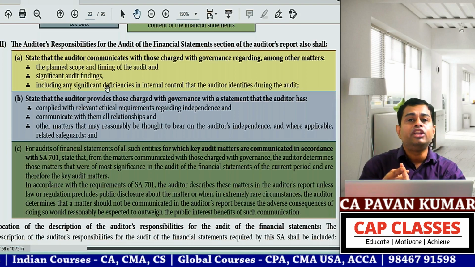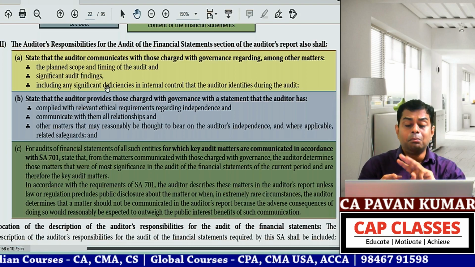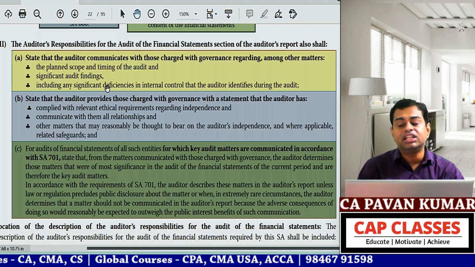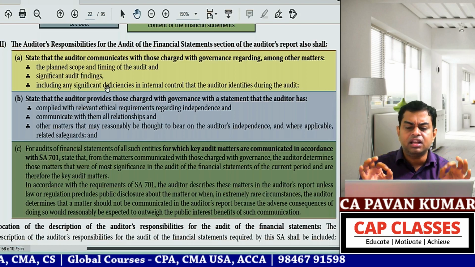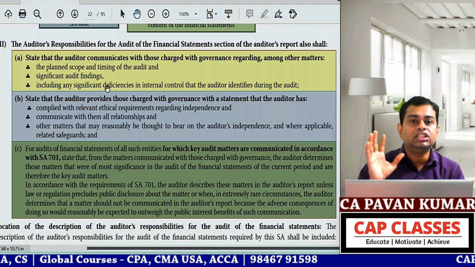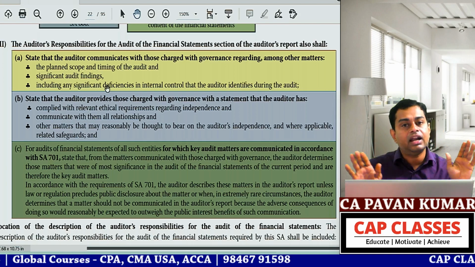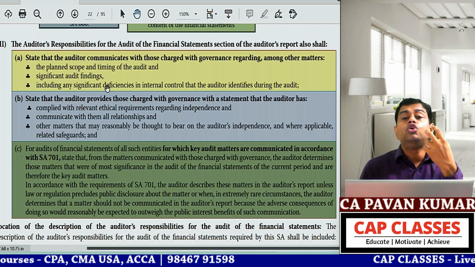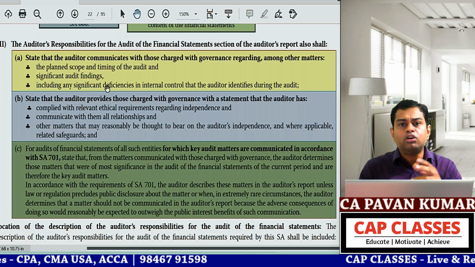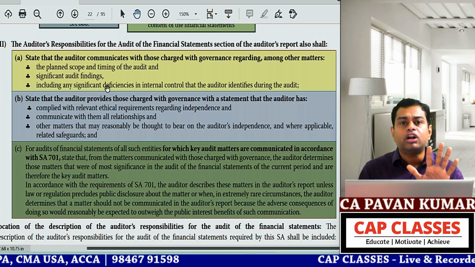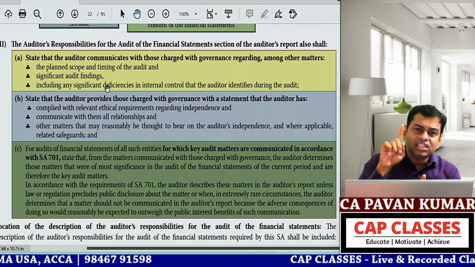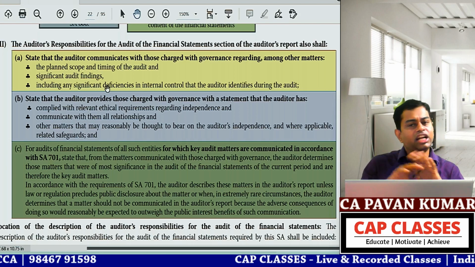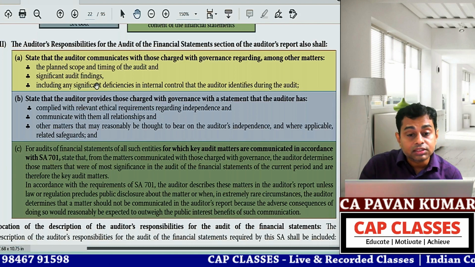My scope of the audit, my timing of the audit, my significant audit findings, my findings of significant deficiencies in internal controls, everything is communicated to those charged with governance. There is no secret. Everything is transparent. I cannot give you a 2000-page audit report, that is the reason I am giving you a 5-page audit report. But the remaining 1000 or 2000 pages, whatever I have to communicate to them, I have communicated. There is no hide and seek game.